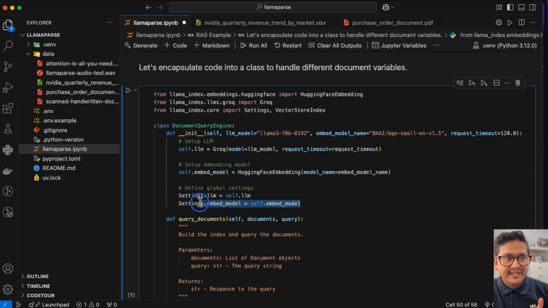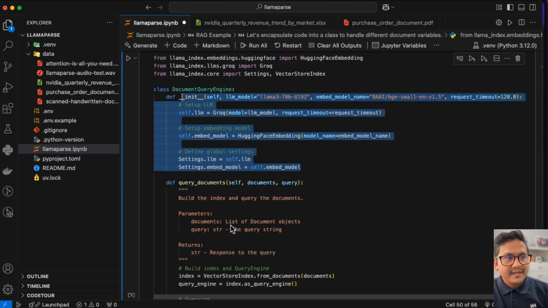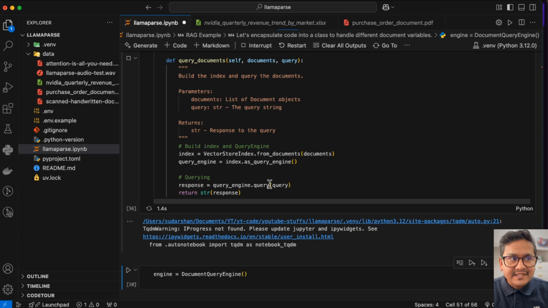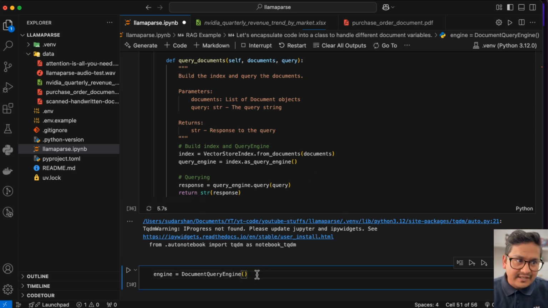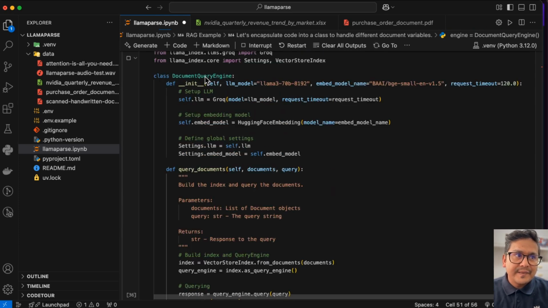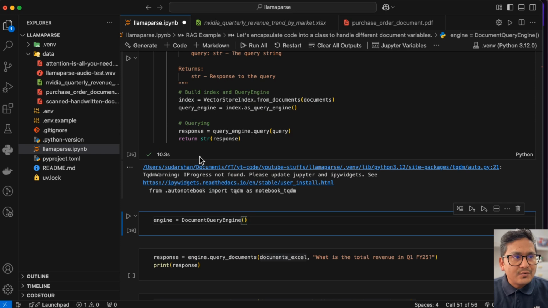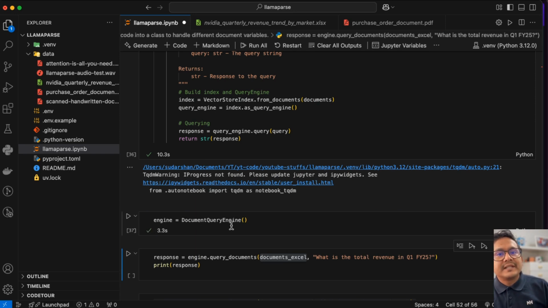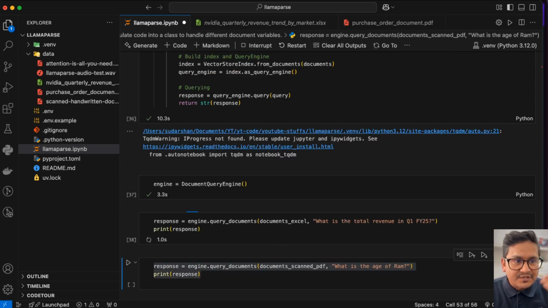So the same thing that I did before here, and then I have this query documents, and I created this index for you. So once we have this being created, vector store from documents, now you can create the engine out of it, and you can just pass the document query engine, right? So once this is done, I will run, okay, engine document query. Now I can use all the different parsers that I created before, same as before, to show you that it works. I can use this one, right?